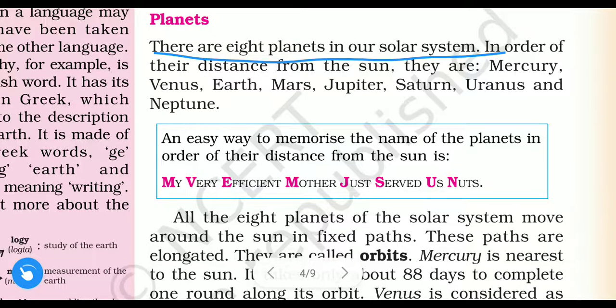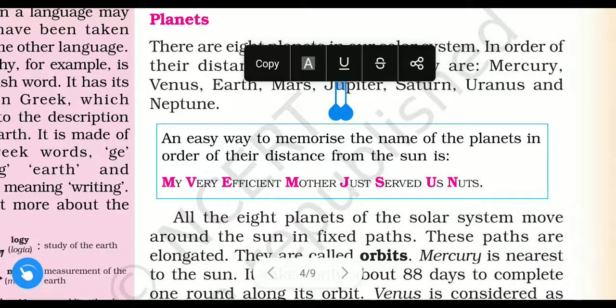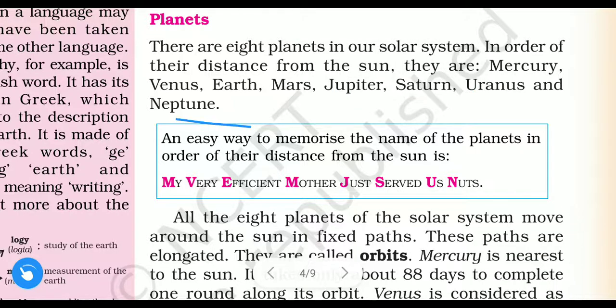There are 8 planets in our solar system. In order of their distance from the sun, they are Mercury, Venus, Earth, Mars, Jupiter, Saturn, Uranus and Neptune. You can see it in the diagram of the solar system.